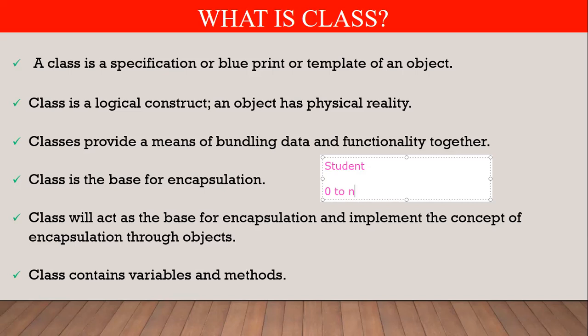If you design the map, you design the logical structure for creating the house, but you have not created the house itself. How many objects exist for that map? 0. Or you can create any number of houses of the same type. It depends on your choice. So we can say a class can have 0 to n objects.